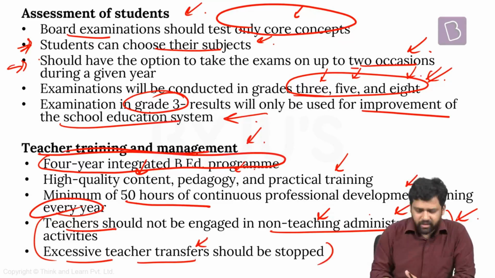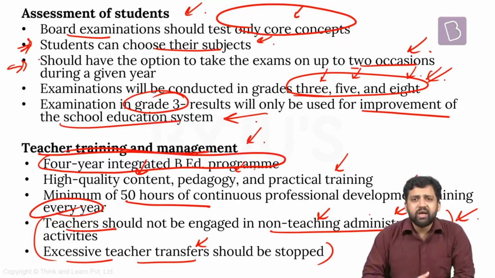Apart from that, excessive teacher transfer is something that needs to be avoided. That should be stopped. What is the reason for this? Now, see, teachers teach students. That is part of their role. But at the same time, teachers also continuously see how the children are doing, whether they're doing well or not. And they can act as a mentor, as a guide to children. But if they are continuously transferred from one place to another, they cannot see this trajectory. They cannot understand what is an issue with the child, how a child is performing over a period of time. They cannot notice all these things. So it can impact the performance of the child as well. So excessive teacher transfer needs to be stopped.